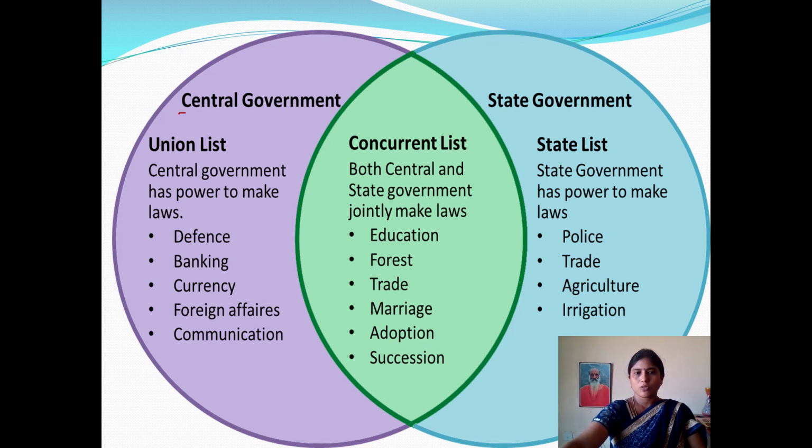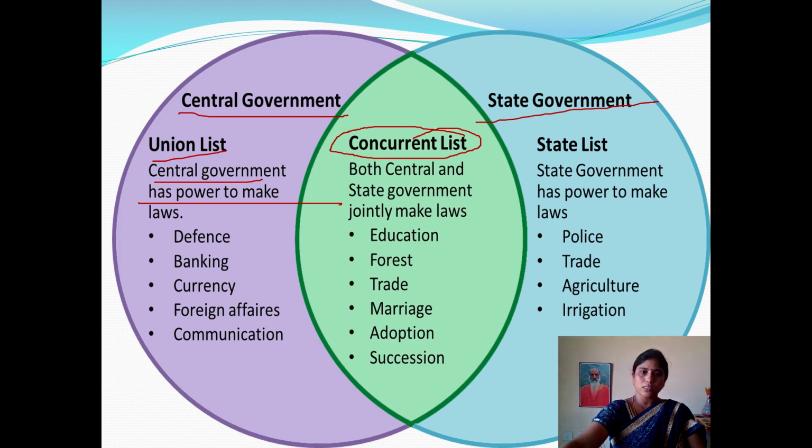Now observe this: central government, state government, and concurrent central and state government together. These are the examples we discussed earlier. The central government has the power to make laws regarding the union list. Examples are defense, banking, currency, foreign affairs. And the state government list: the state government has the power to make laws, for example, police, trade, agriculture, irrigation.